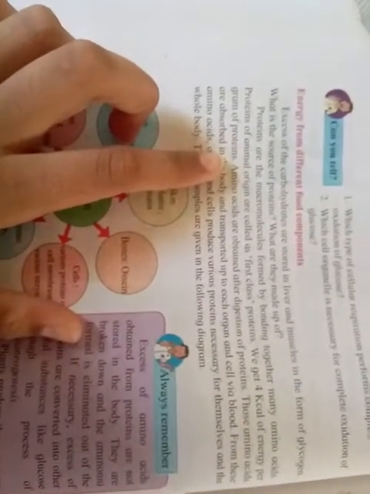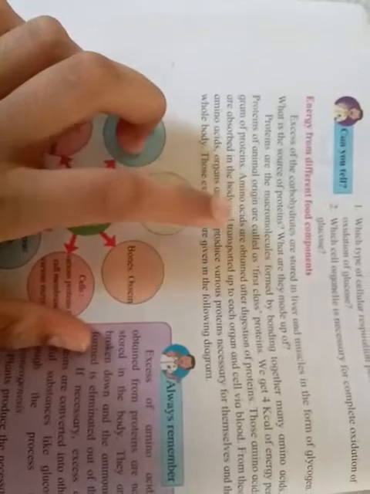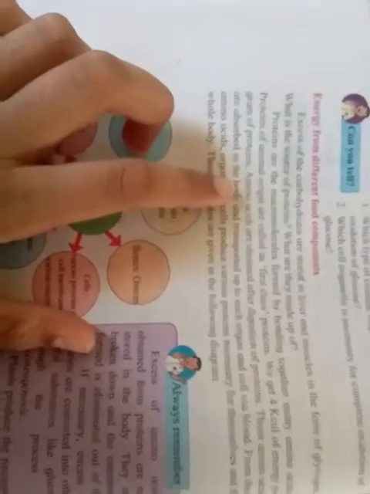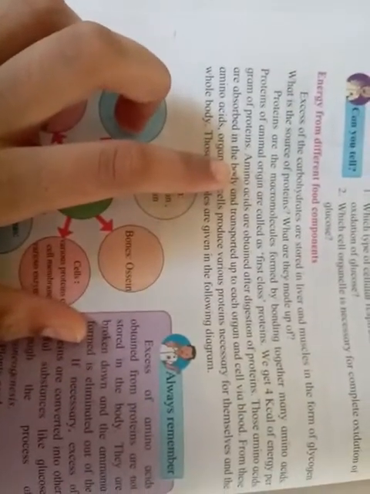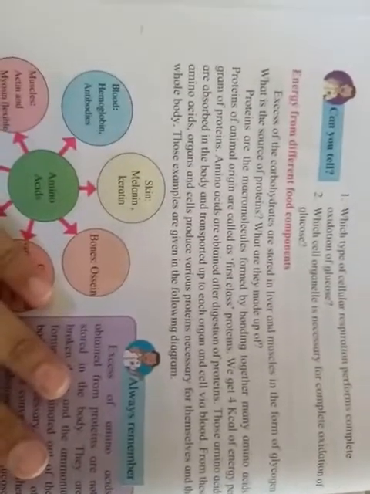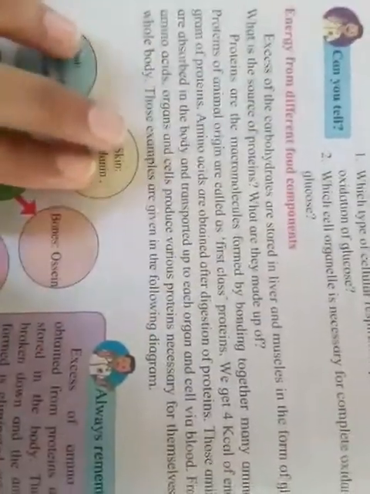The other source of protein that we get is from pulses, other grains, and vegetables. The protein we eat gets digested in our body, and the smaller units, that is amino acids, are formed. These amino acids are absorbed in the body and transported to each organ and cell via blood. From these amino acids, organs and cells produce various proteins necessary for themselves and the whole body.